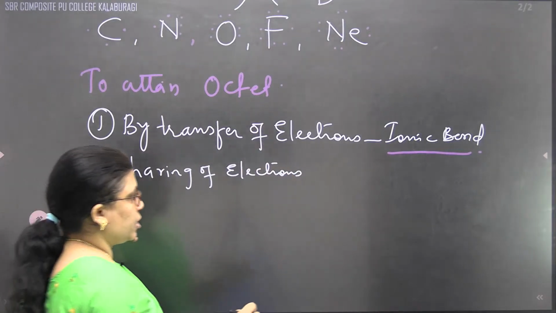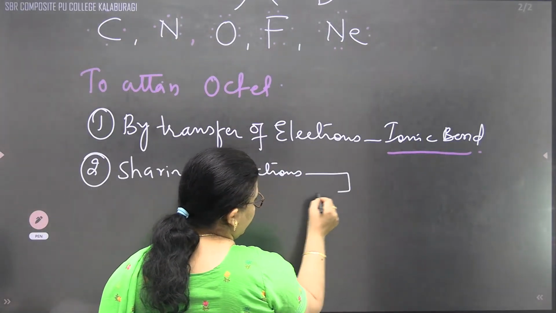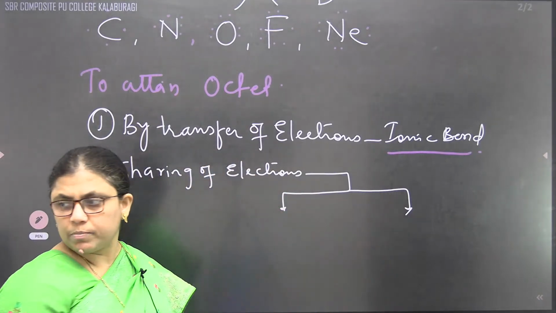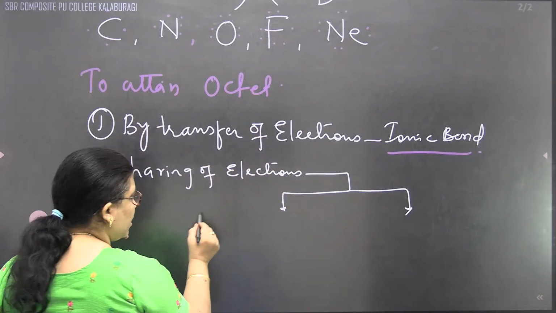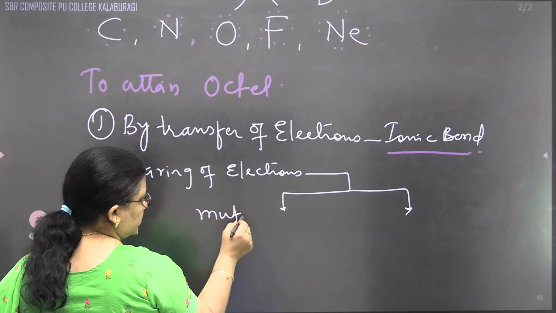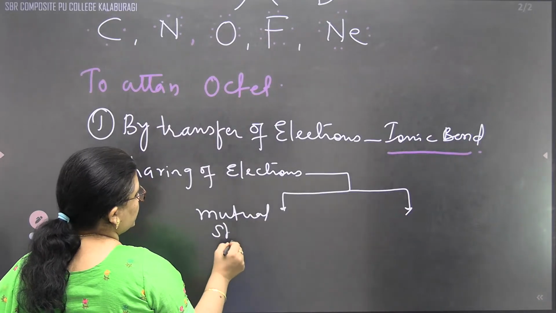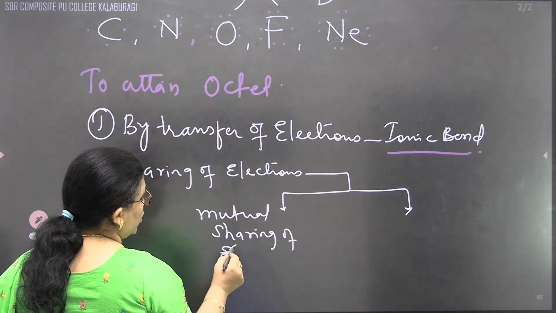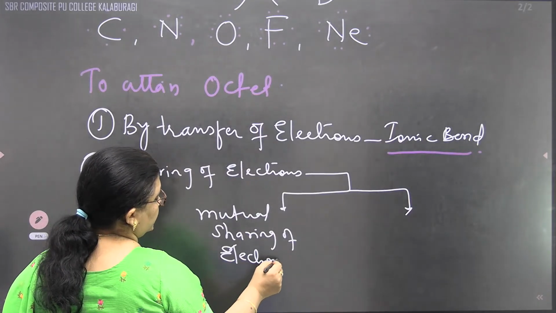And this sharing of electrons will again be of two types: either by mutual sharing of electrons.